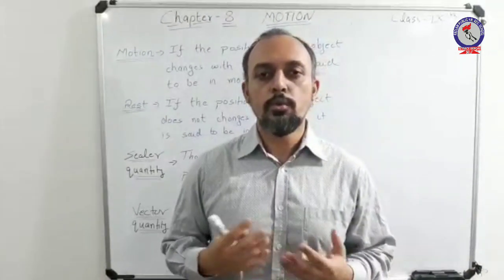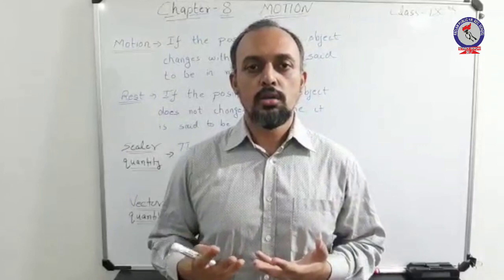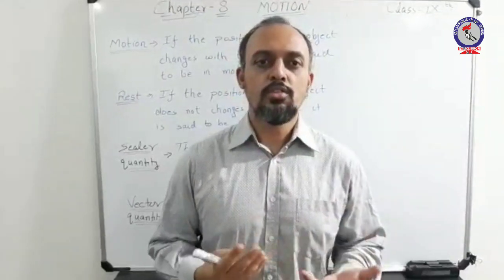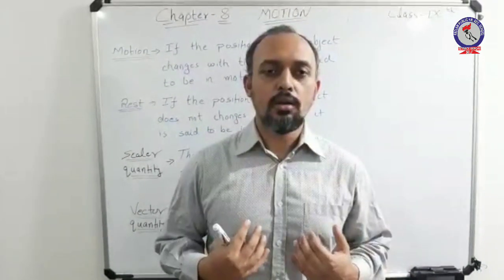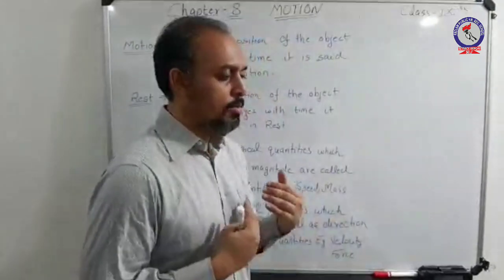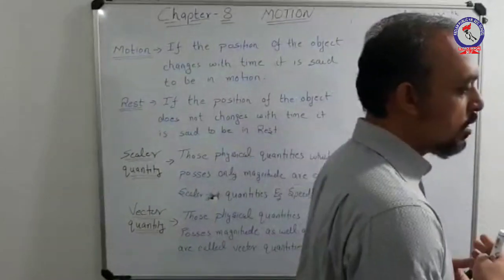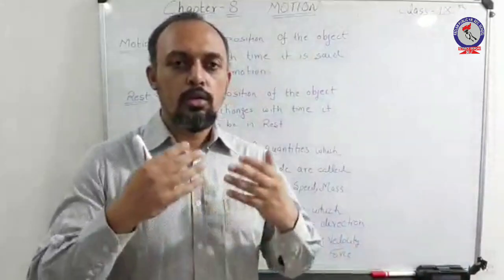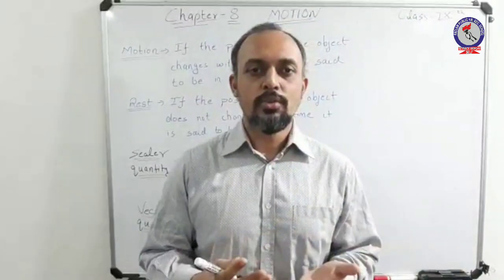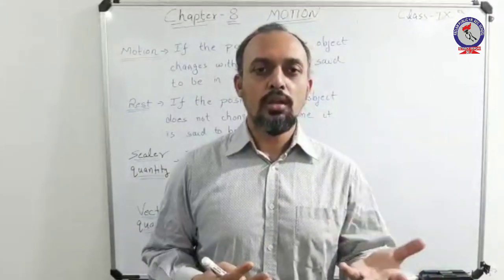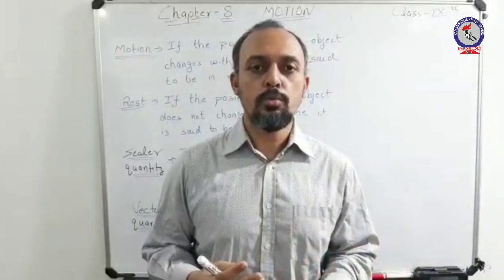In physics, the term motion has a different sense. In physics, if the position of an object is changing with respect to time, the body is said to be in motion. Suppose I am at a certain place, and my initial position is this, and with time I am walking in a forward direction or moving in a backward direction. You will observe that I am changing my position with respect to time. Hence, in physics, any body that changes its position with respect to time is said to be in motion.